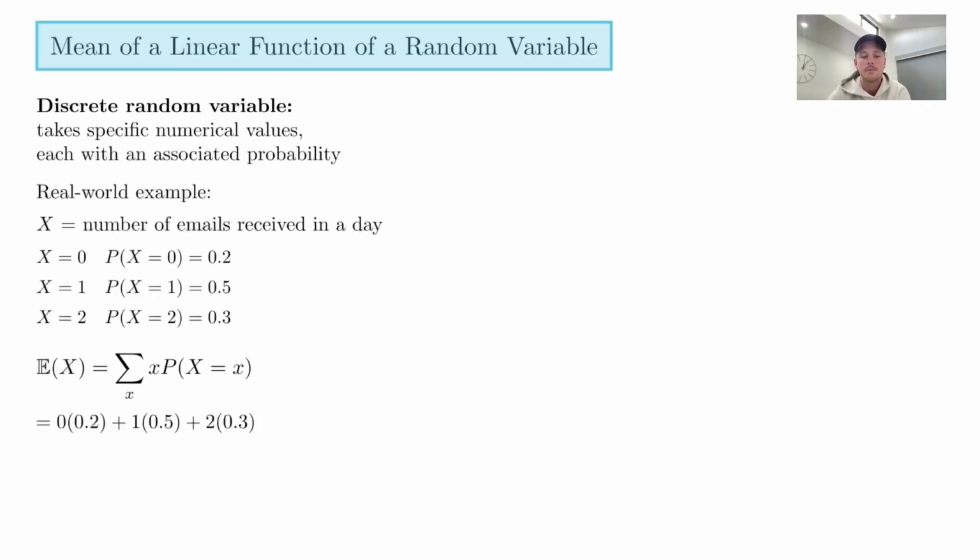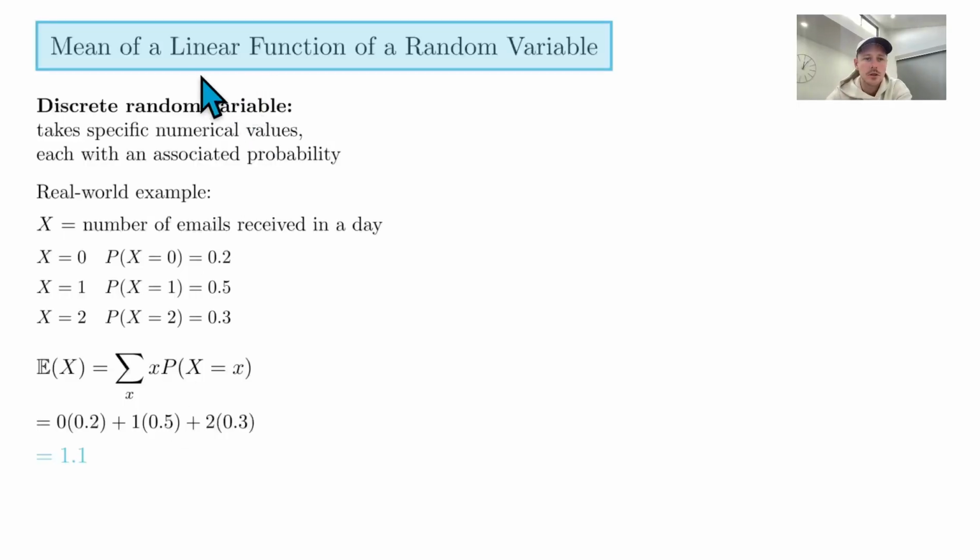I encourage you to really think about why that's the case. I've probably explained it somewhere else, but think about why that gives you the average, and this would be a good time to try simplifying. Think of a simpler problem where you could really start to get a feel for why that's true. In any case, this term goes to 0, this is 0.5, and this is 0.6, so that gives us an expected value of 1.1. So this person is going to expect to get 1.1 emails on average in a day.